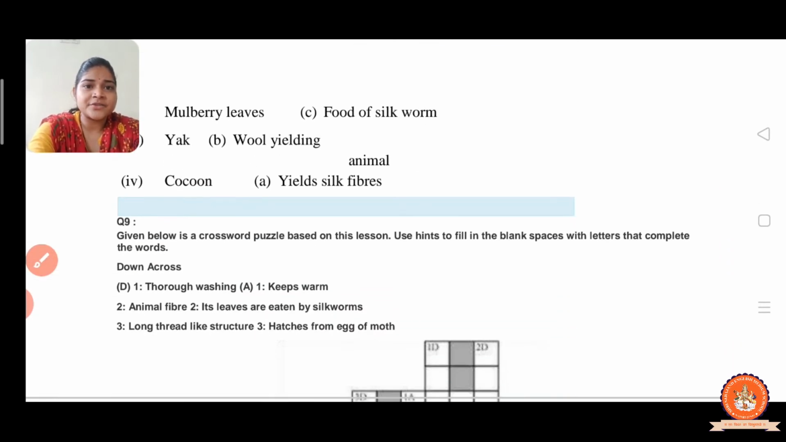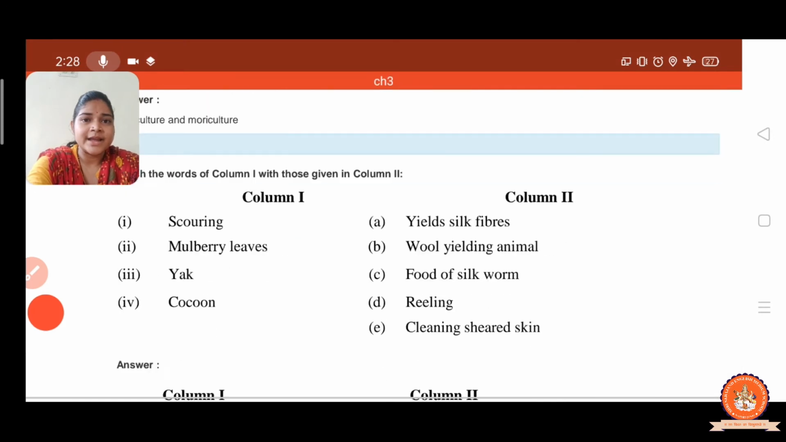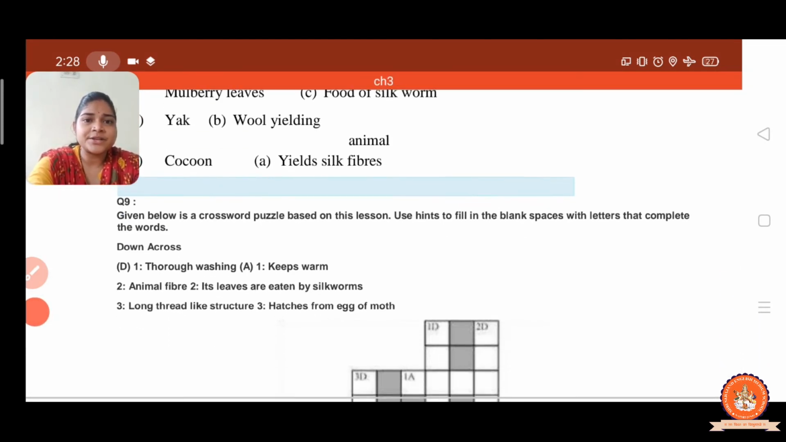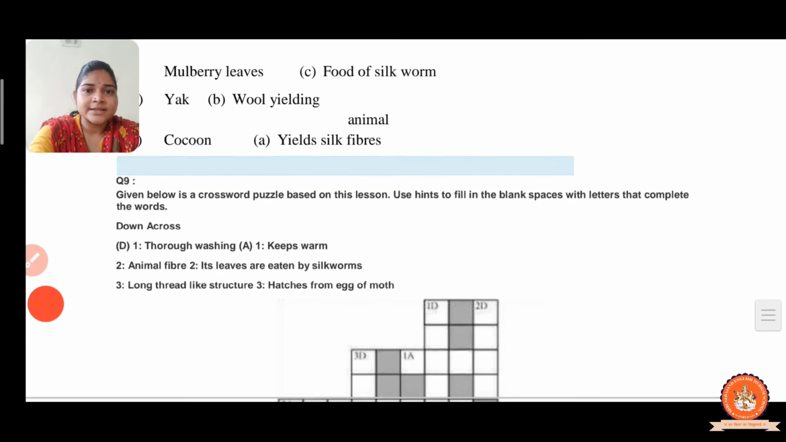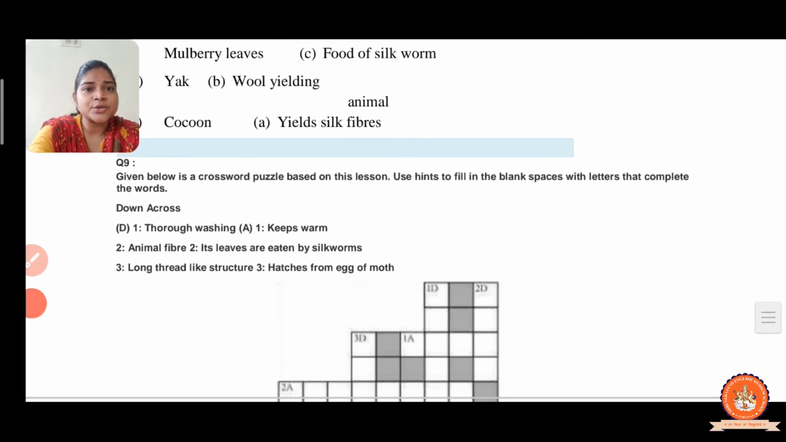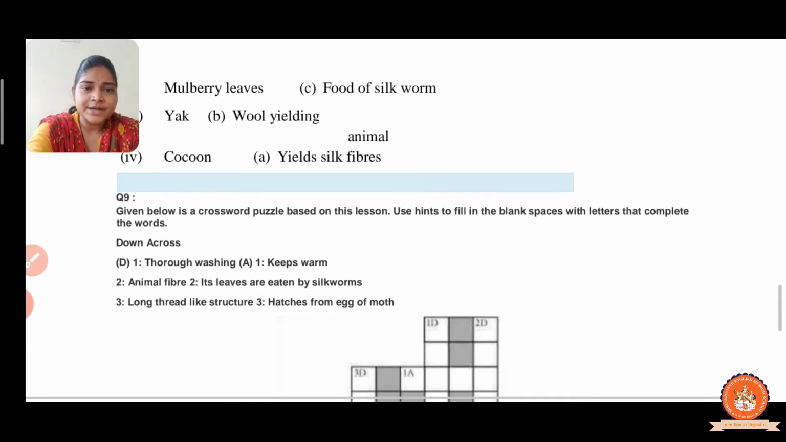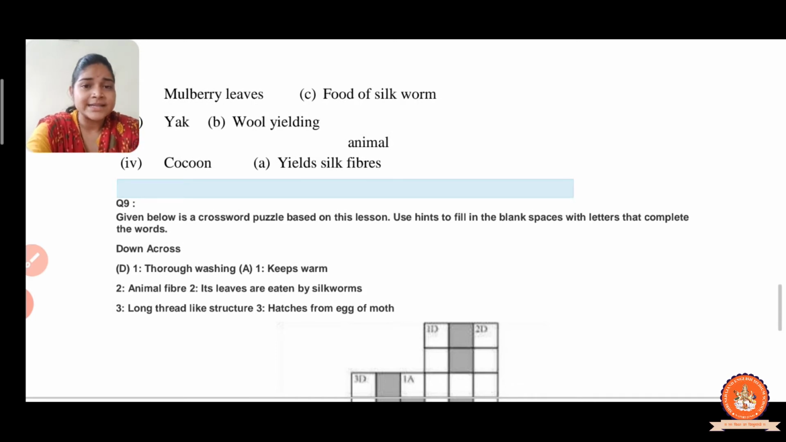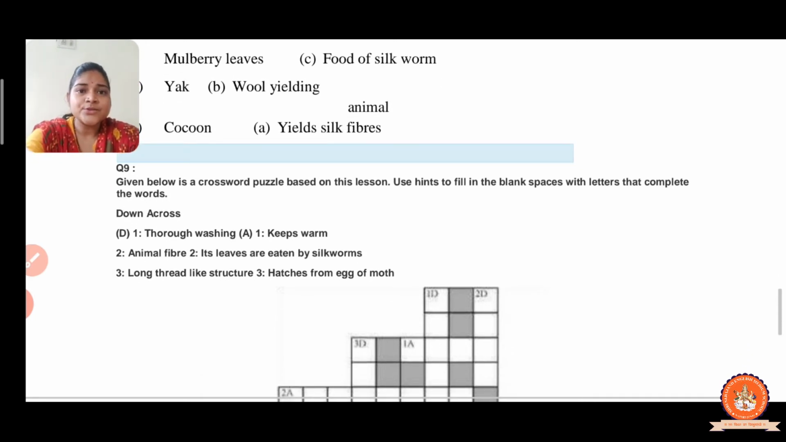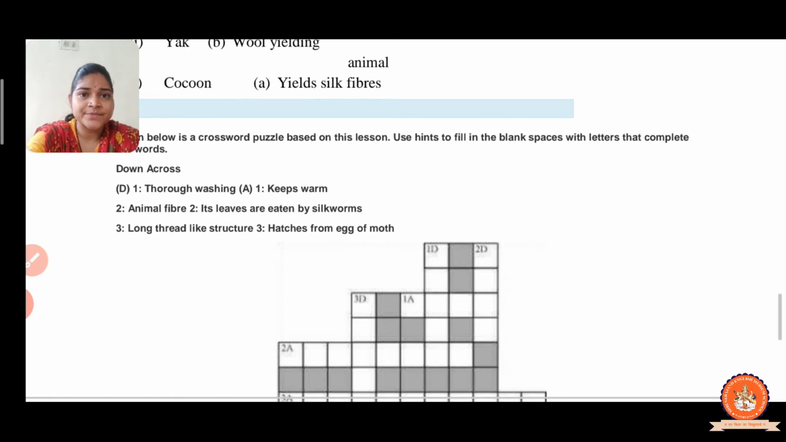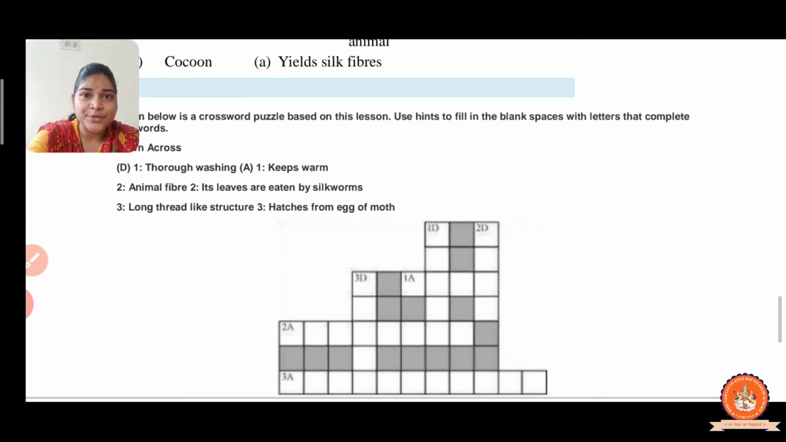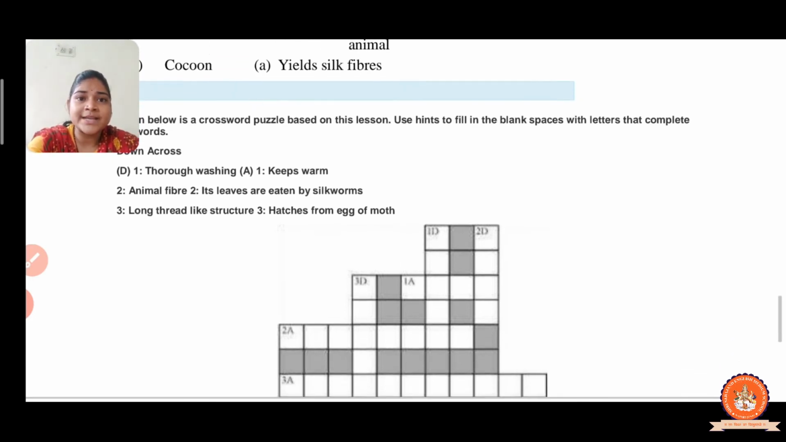After that, question number 9. In question number 9, a crossword puzzle is given to you, right? You do not need to write it in your notebook. It is just for your knowledge. Now let us solve this. Through washing. Washing means scour. So the answer is scour. Here write scour. Now keep warm, that is wool.